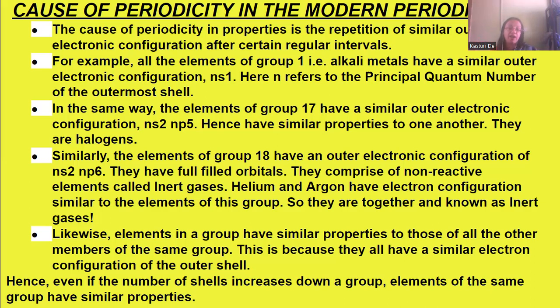They do not react. They are inert, non-reactive elements, and so they are known as inert gases. But helium is the only inert gas which has an outer electronic configuration of ns2, and it falls in the same group because it also has a fully filled outermost orbit.